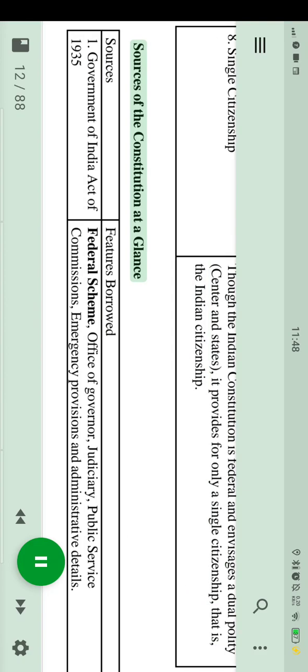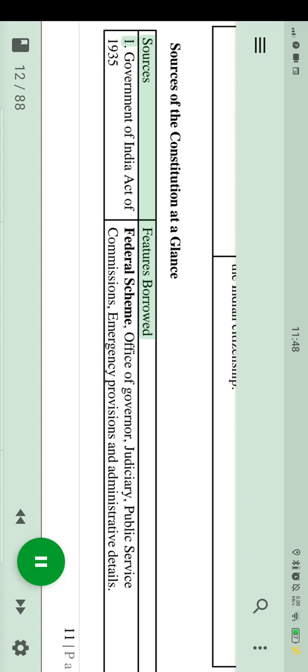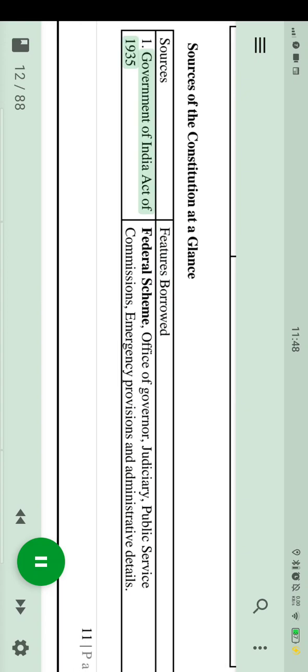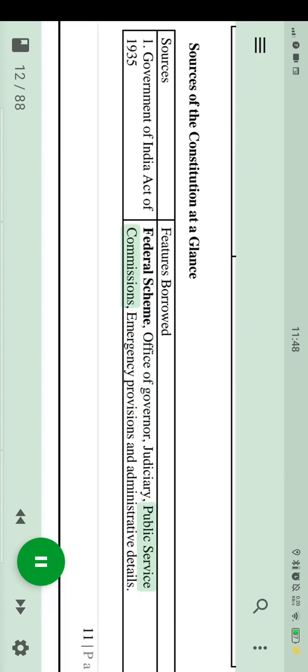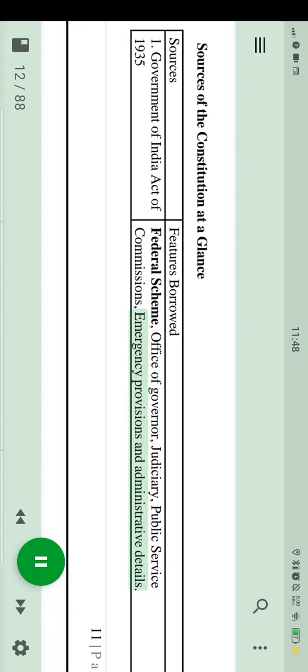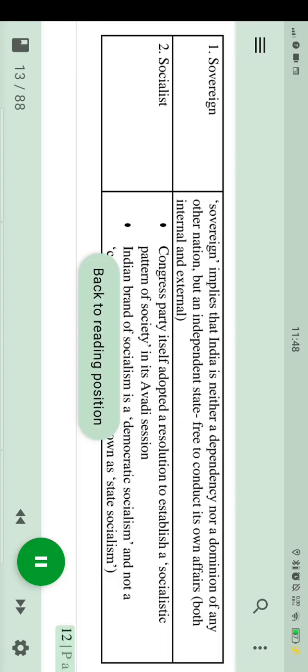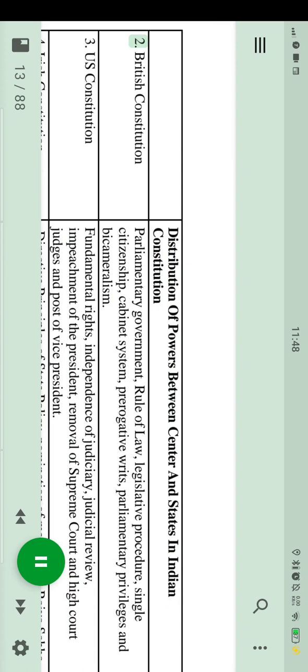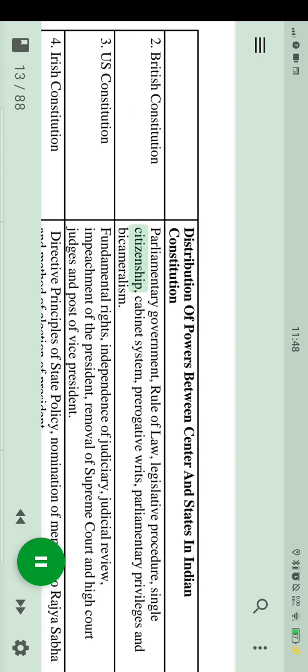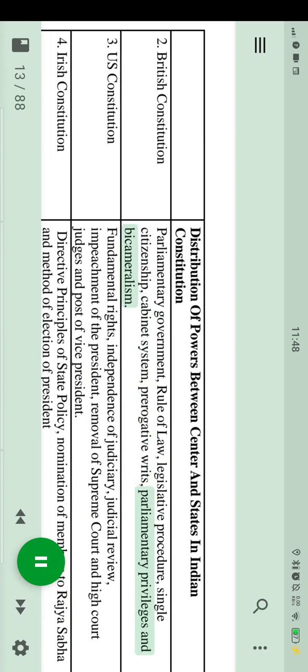Sources of the Constitution at a glance. Sources and features borrowed. 1. Government of India Act of 1935: federal scheme, office of Governor, judiciary, Public Service Commissions, emergency provisions and administrative details. Distribution of powers between center and states in the Indian Constitution. 2. British Constitution: parliamentary government, rule of law, legislative procedure, single citizenship, cabinet system, prerogative writs, parliamentary privileges and bicameralism.